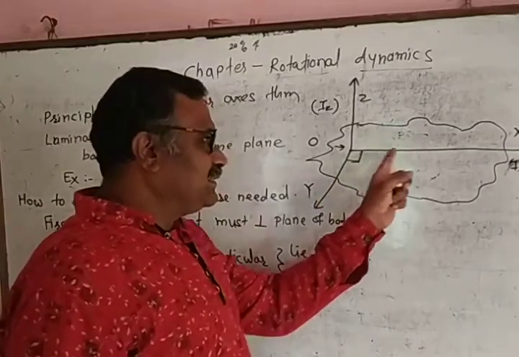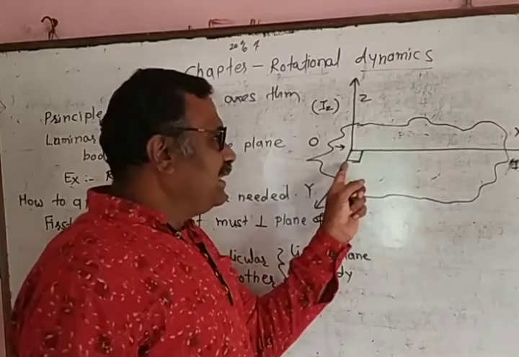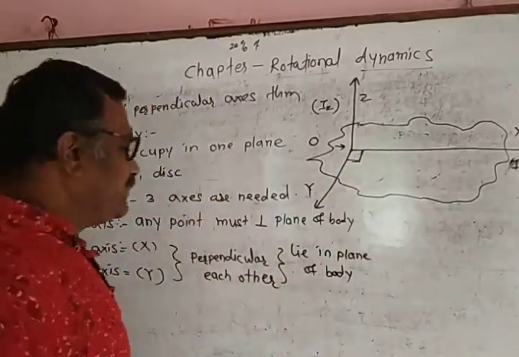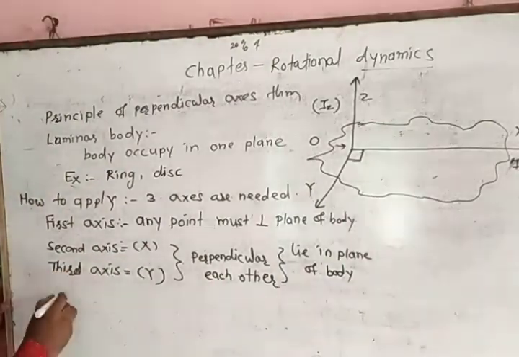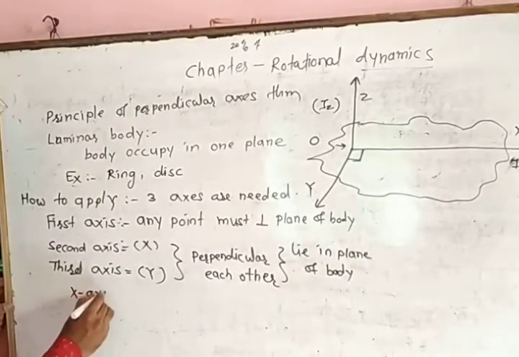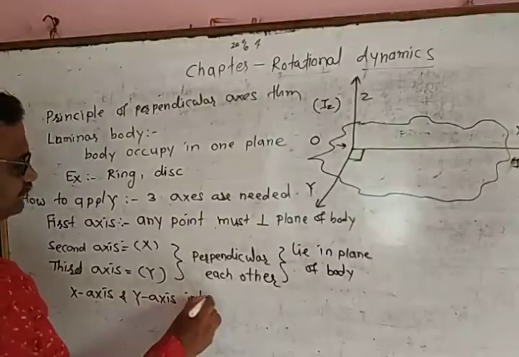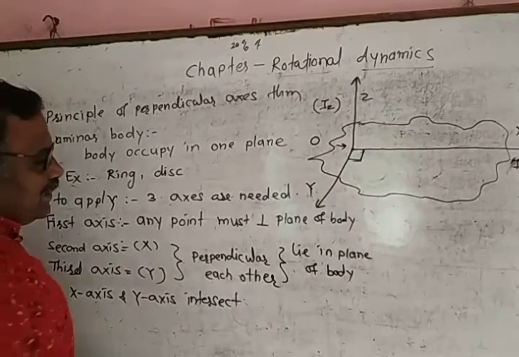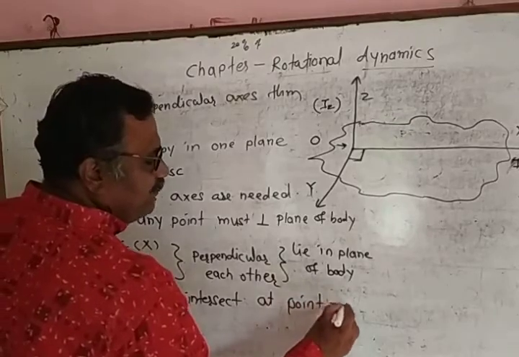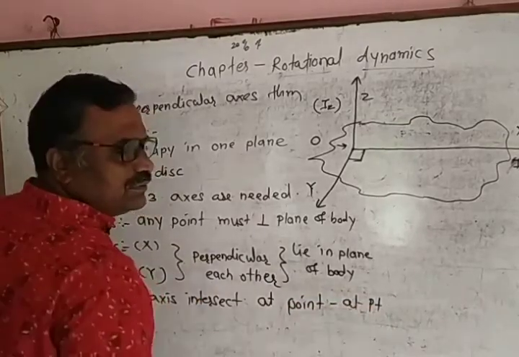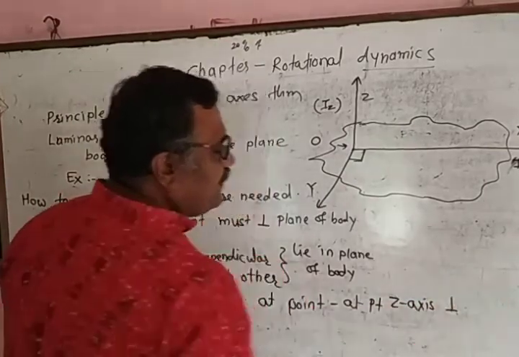Further, we observe these two axes, x-axis and y-axis, intersect each other at point O, and at this point, first axis is perpendicular to the plane of body.